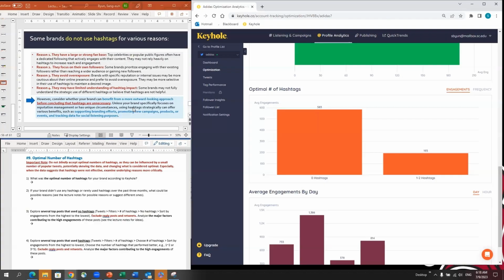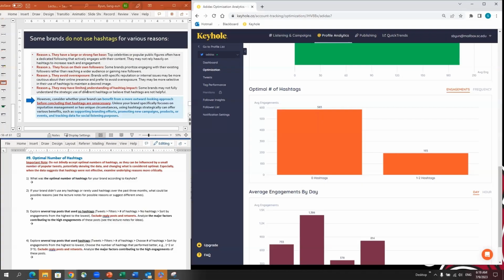There are different roles, but some brands choose not to use a hashtag because they already have a strong fan base, like celebrities. Popular cosmetic brands hardly use a hashtag because they know that they are popular. They don't rely on hashtags much, but still they generate lots of engagement because their fans are very strong, and whatever they say, they're going to engage anyway.